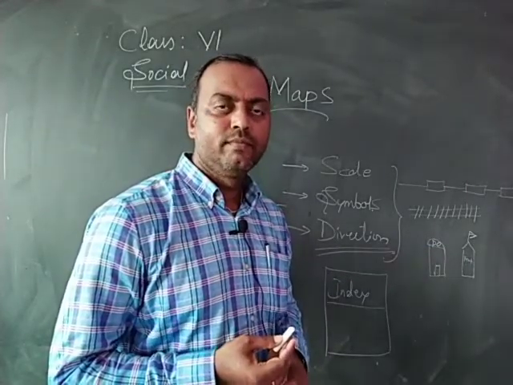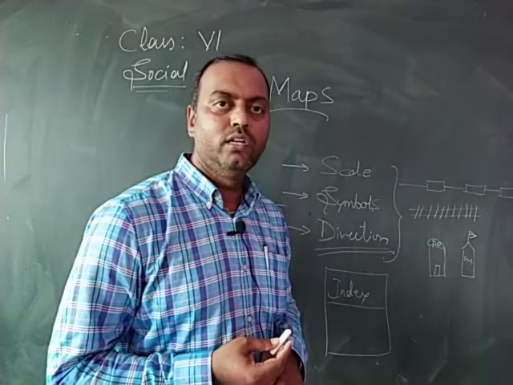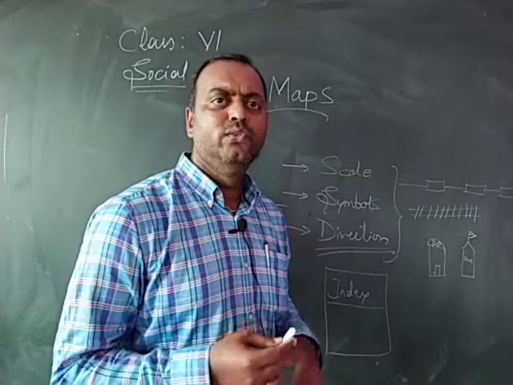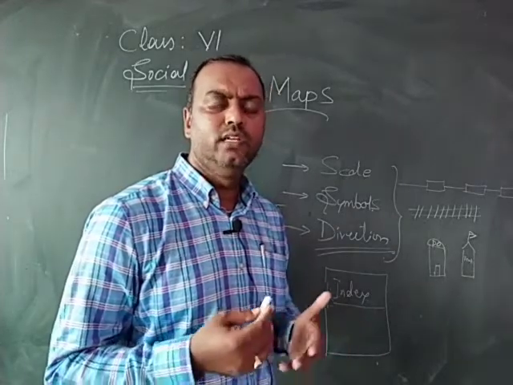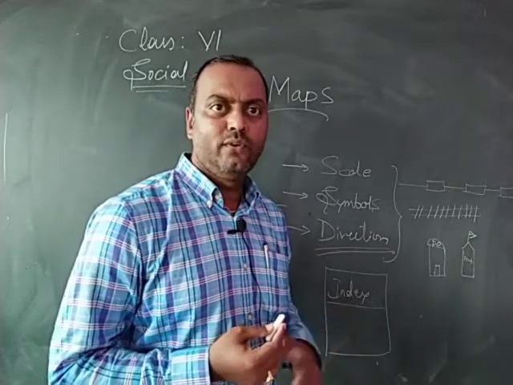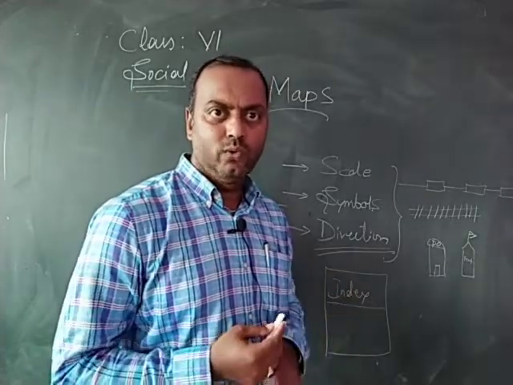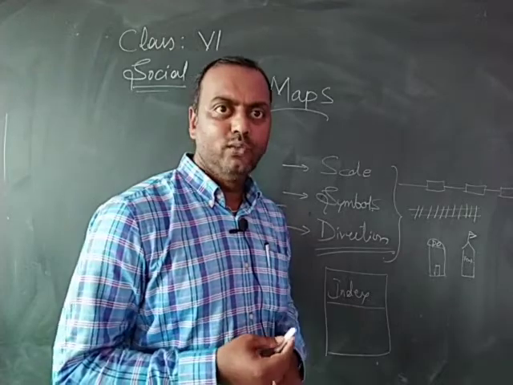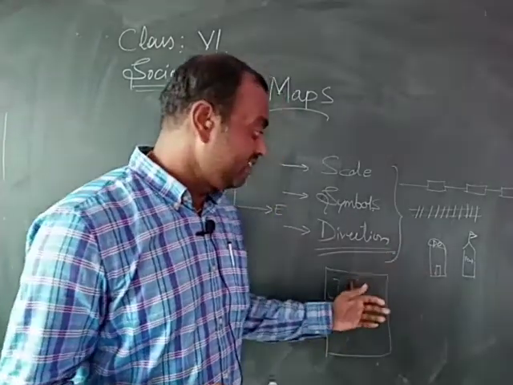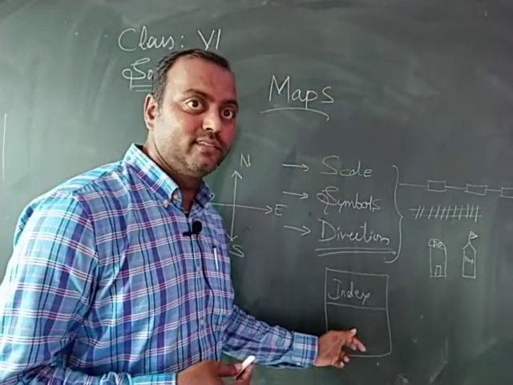Generally, colors are used in the physical map in order to specify the different kinds of physical features. They use brown color, red, green, and blue. Green is used for forest, blue is used for water. For mountains, they use brown and black. So different kinds of colors are used, and which color specifies what will again be mentioned in the index.